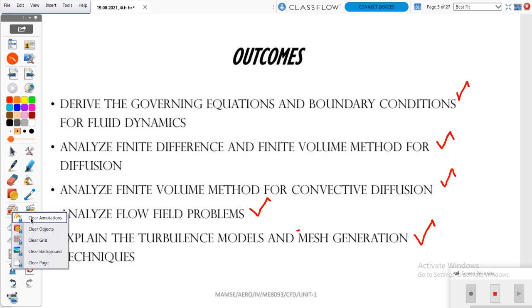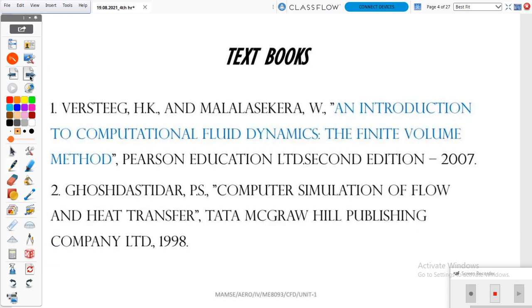Next one will be textbooks. For this subject two textbooks are preferred. The first one is by Versteeg, the title is An Introduction to Computational Fluid Dynamics: The Finite Volume Method. The author name is Versteeg. And the second one is by Ghoshdastidar, book name Computer Simulation of Flow and Heat Transfer. These two books we use as textbooks.